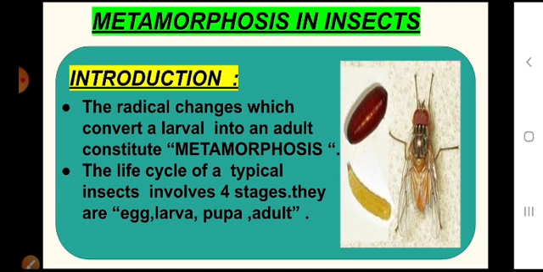The metamorphosis in insects is progressive as it leads to the development of complex organs. The life cycle of typical insects involves 4 stages: egg, larva, pupa and adult.